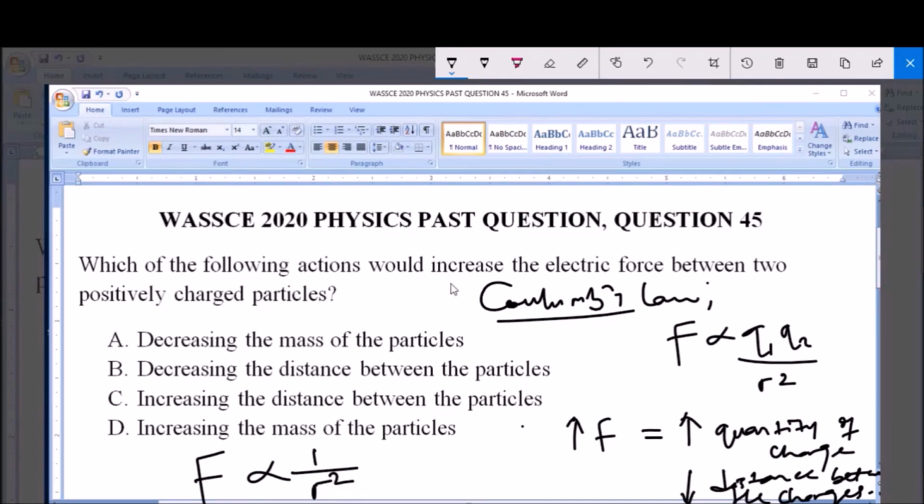And the question says increase the electric force. So therefore, decreasing the distance would increase the electric force, and that is option B, decreasing the distance between the particles, as stated by Coulomb's law.